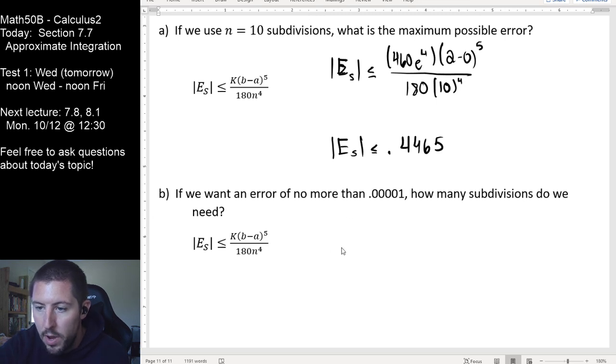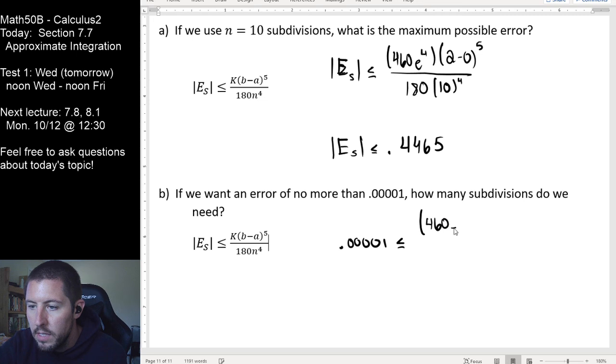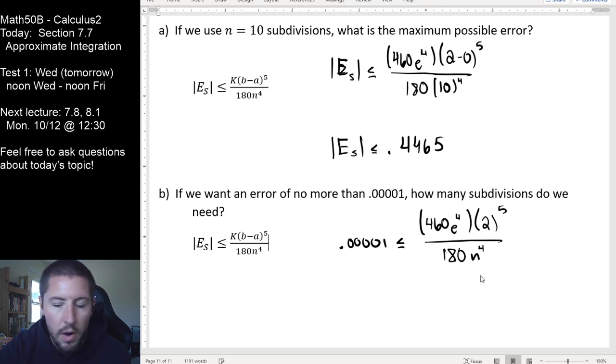The point here is that we are now able to state 0.00001 is the error of interest. We want that to be less than or equal to our 460 e to the fourth times our 2 to the fifth divided by 180, and this is just n to the fourth. That's the thing that we don't know right there.